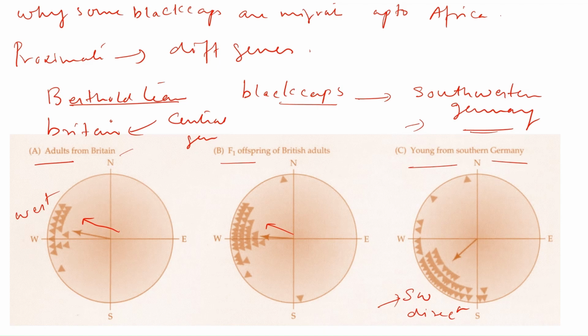Now, to prove in a better way that this behavior of migration depends upon the gene, another researcher performed another experiment. The researcher was Andreas Helbig.